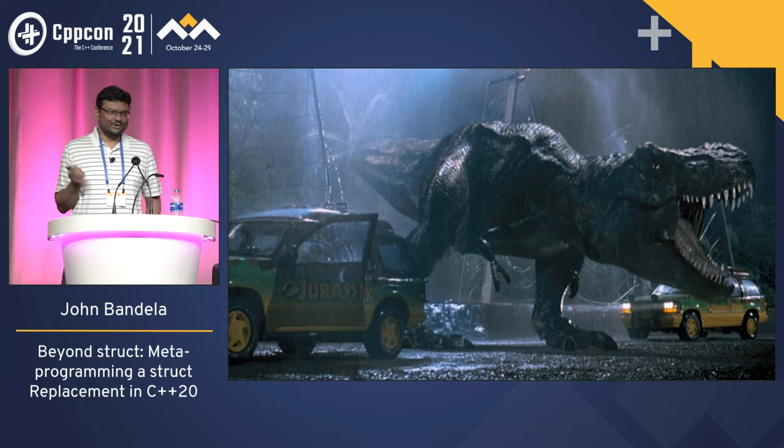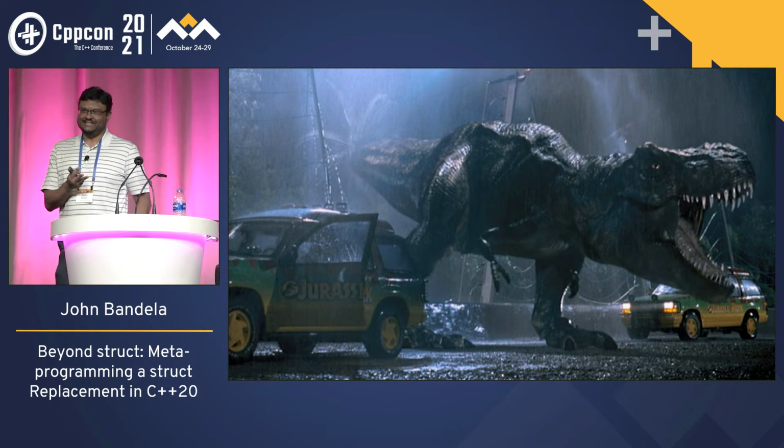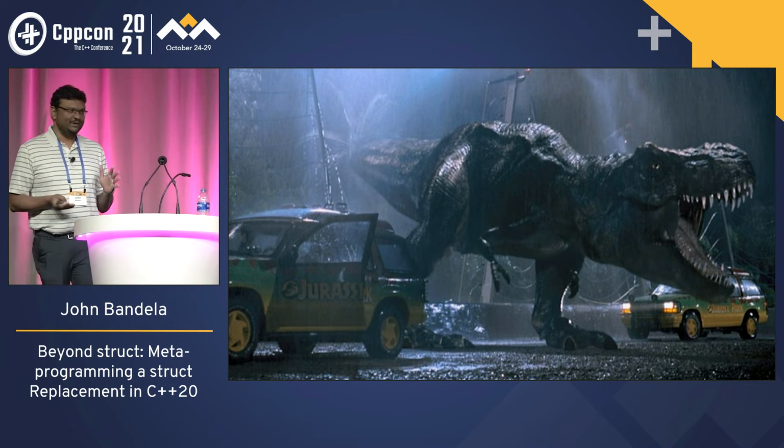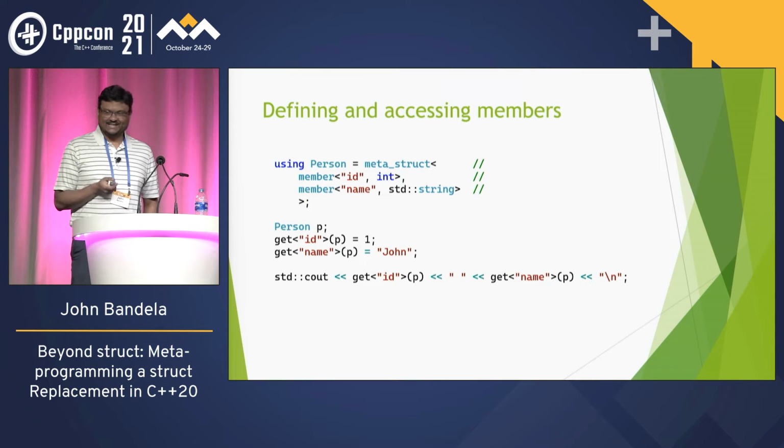But we're going to ignore compile times, we're going to ignore compile bloat, we're going to ignore error messages. We're just going to see what can we do. All right, so let's get started.